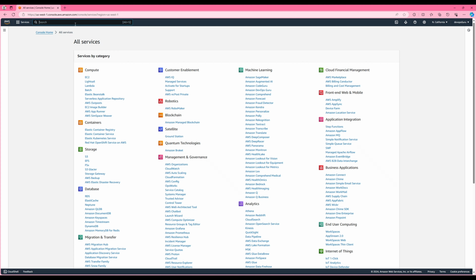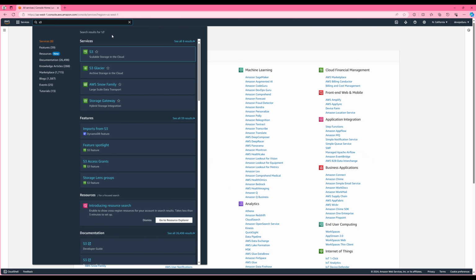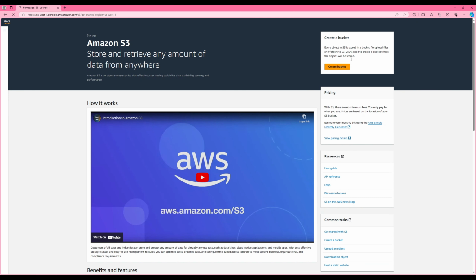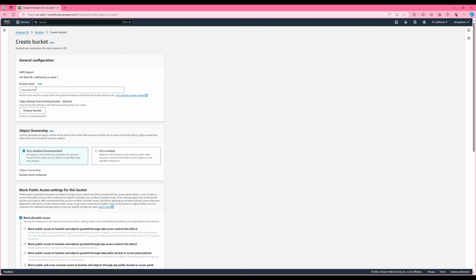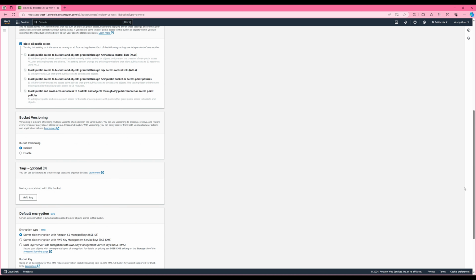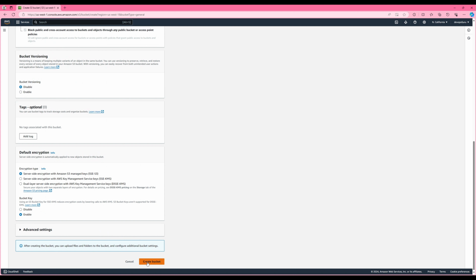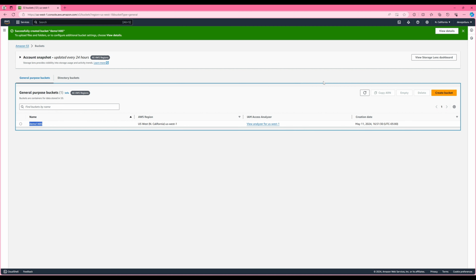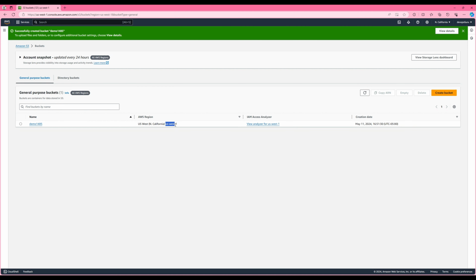Let's go to S3 and create a bucket. Create bucket. Let's give it demo 5. The bucket name must be unique, so you see right here. Let's give the bucket this name and leave everything default, and create the bucket. So our bucket is created. This is the bucket name, and we created it in the US West 1 region.